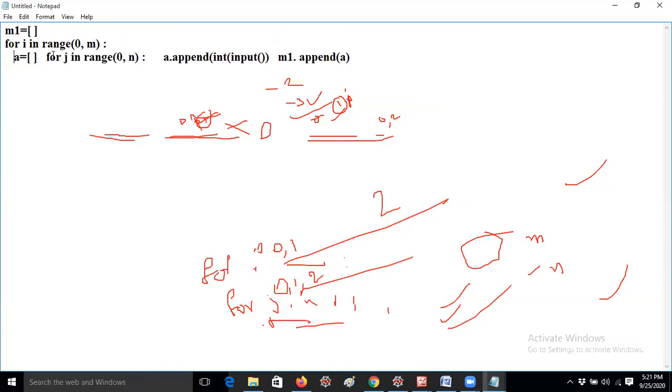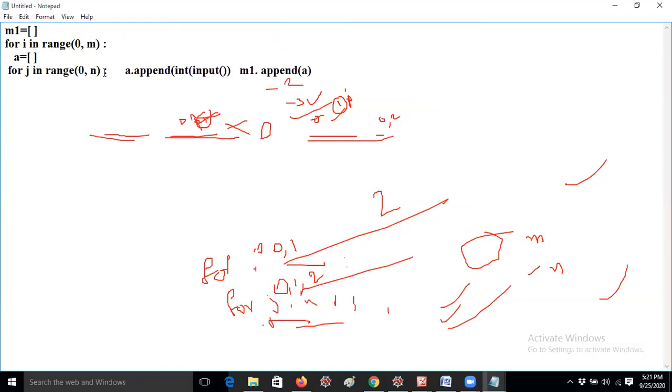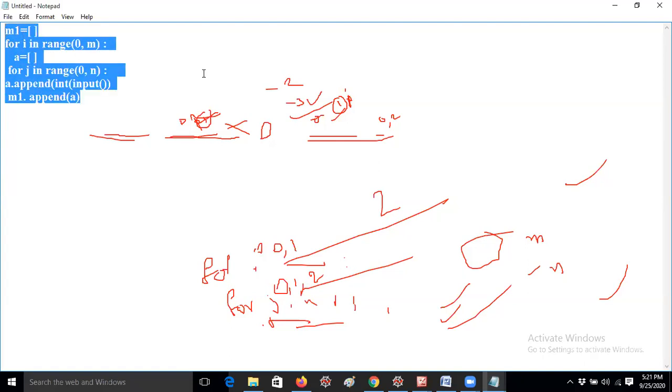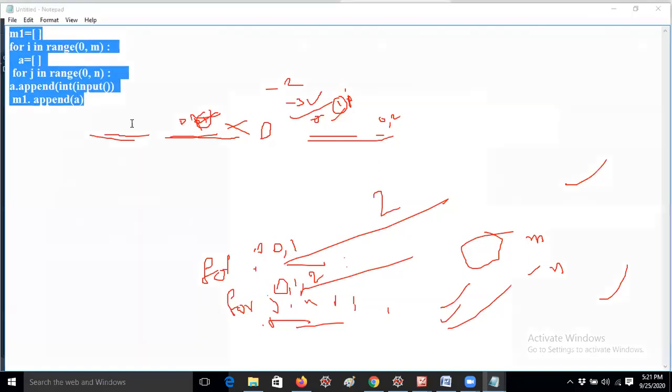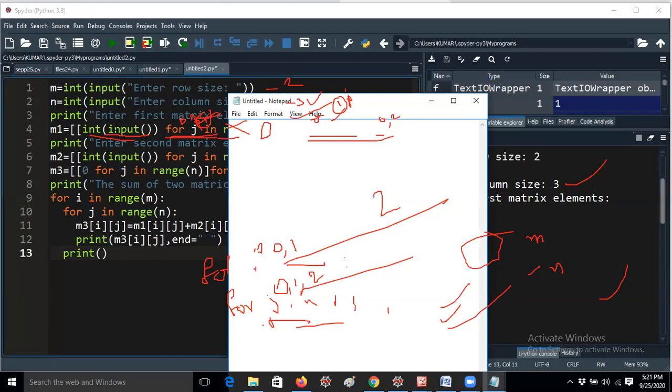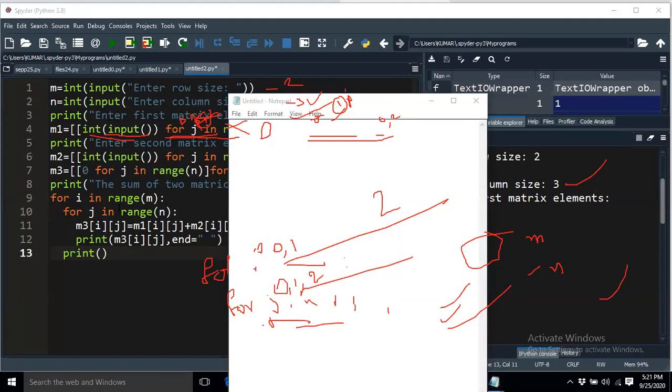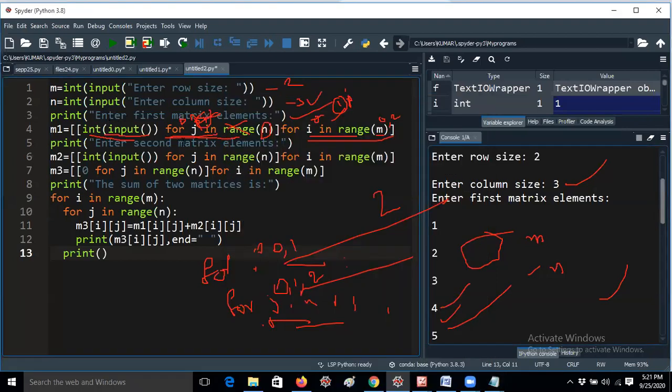Let me see. We have to give space, and we have to give for, and we have to give A, and we have to give append like this. So these 6 lines, 1, 2, 3, 4, 5, 6, will be converted into those 2 lines. For example, I am giving M1, M2, M3 in one single line only. She wrote it like that. Okay. So now you can continue. I hope they are already understanding why you are taking it like this.